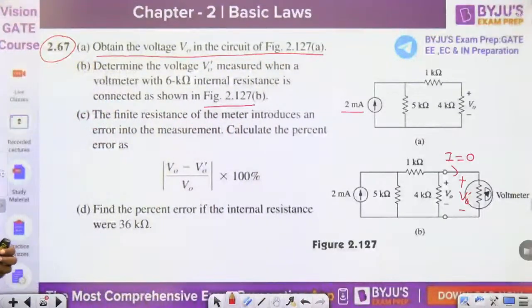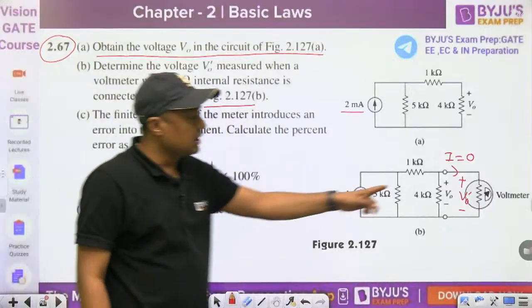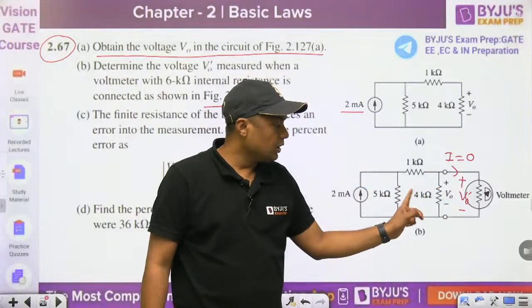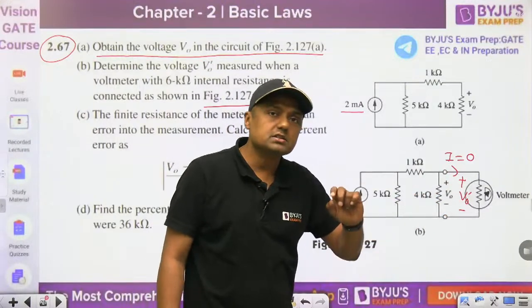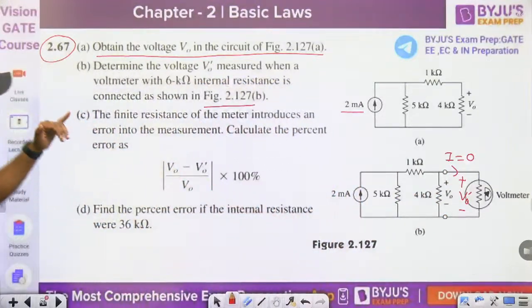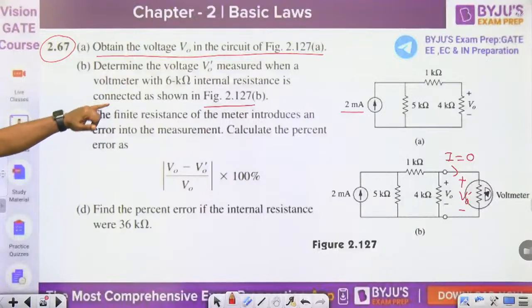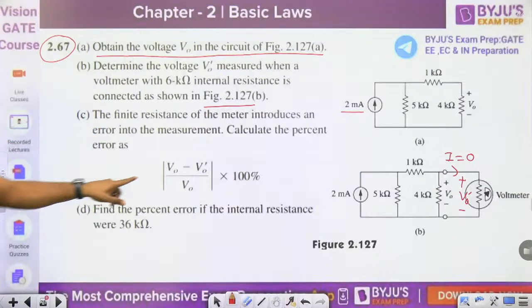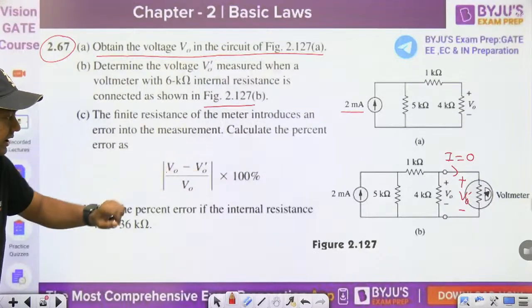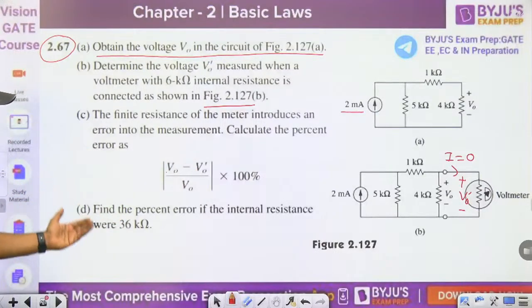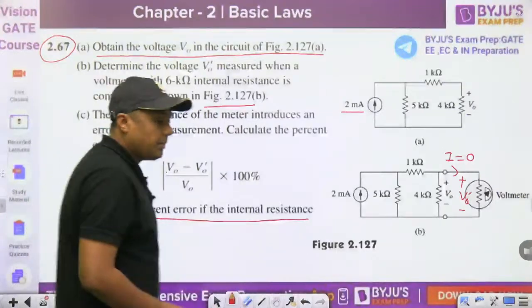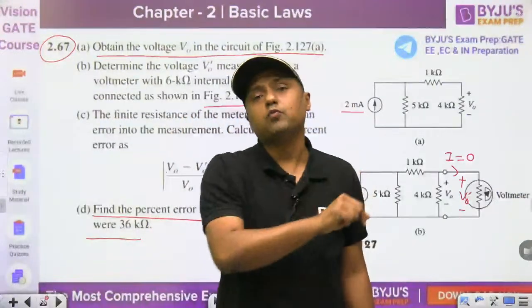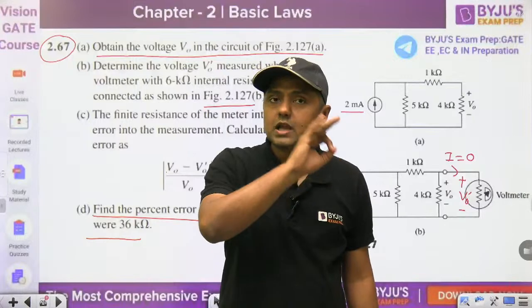Okay. Now, so that is the problem. What is the internal resistance of this voltmeter? 6. And what is this? 4 kilo ohm. We want to measure V0, but actually we are getting V0 dash. And that is the question. Calculate the second question, calculate the percentage error. This is the required value, but we are measuring this. So what is the percentage error? Now we are increasing the internal resistance up to 36 kilo ohm. Then what about the percentage error? Guys, remember, when we are solving this type of questions, you will never do this type of mistake.